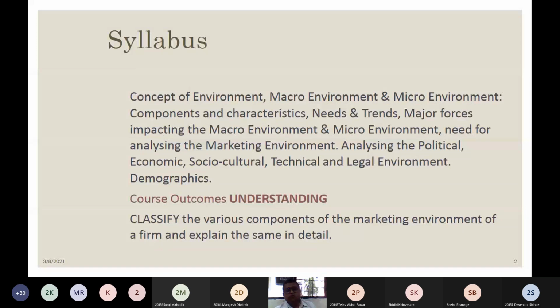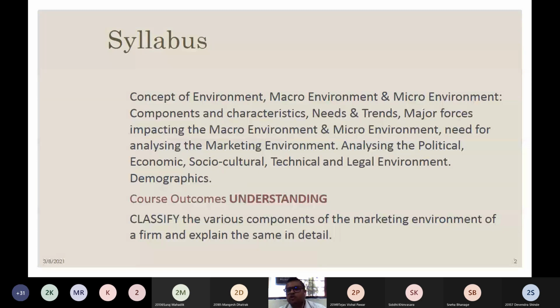Then why do we analyze the marketing environment? Then analyzing the political, economical, socio-cultural, technical and legal environmental forces. These are also called the external environmental forces, and obviously the demographics. So in your unit 2 of basics of marketing, these are the points which are going to be covered.